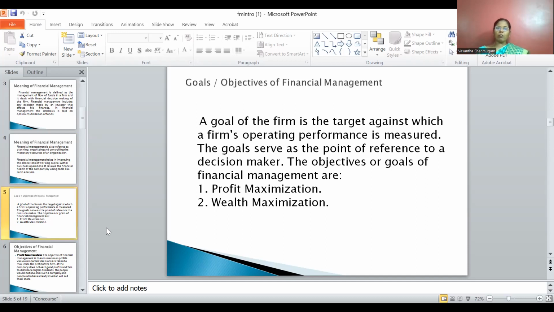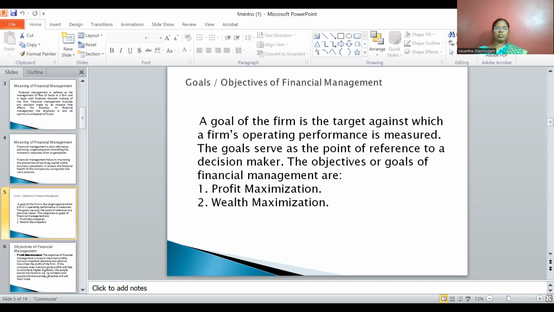What is meant by profit maximization? Profit maximization is nothing but the difference between the revenue and cost. Every firm wants to earn more than the money spent on producing the goods. So that is called profit maximization.